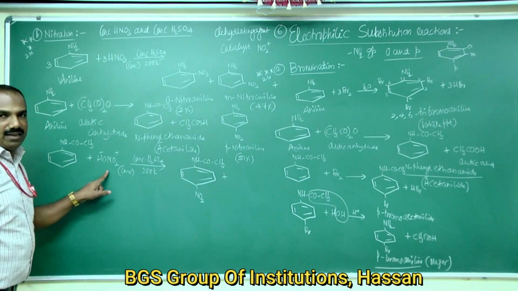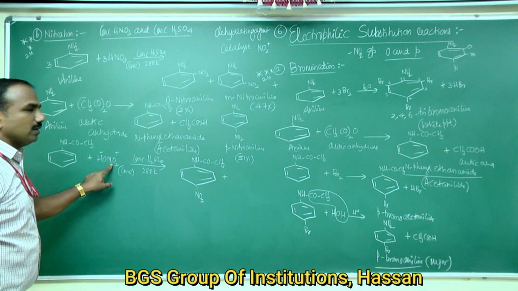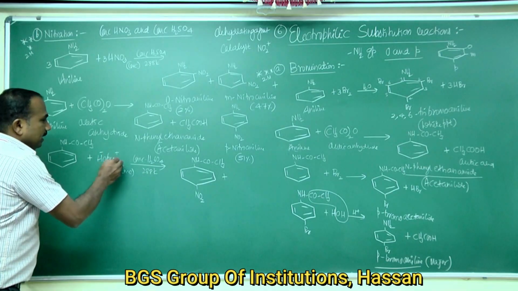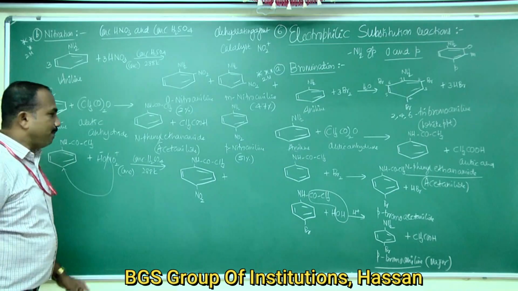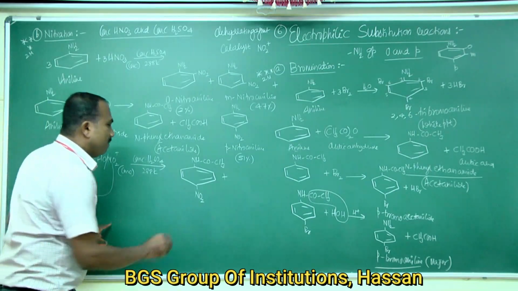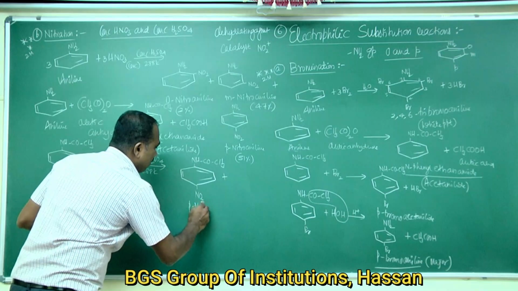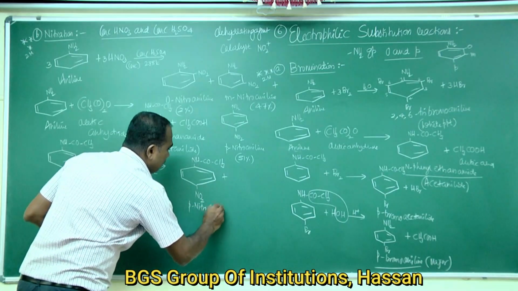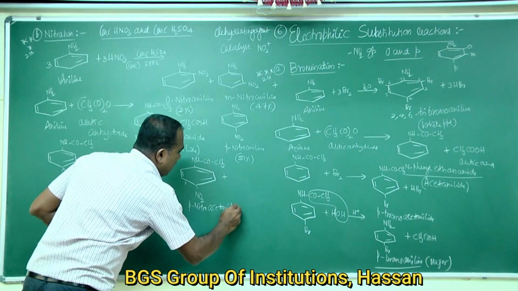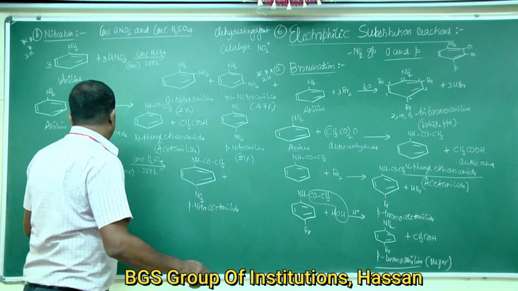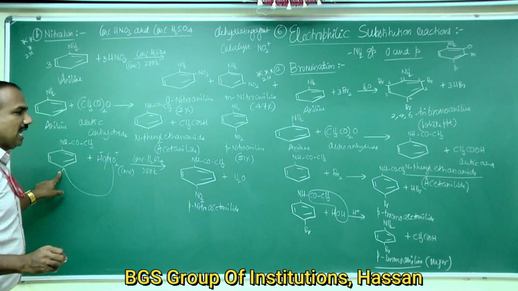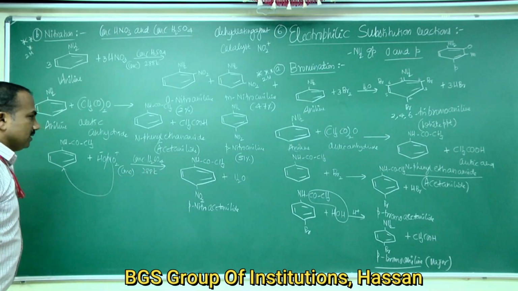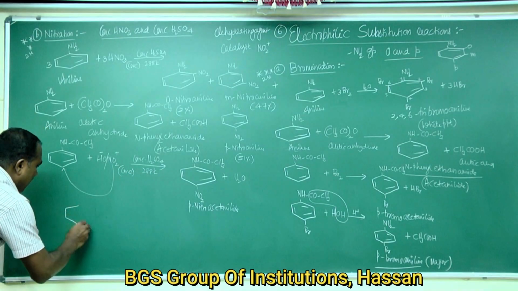I have split nitric acid as HO-NO2. Here NO2 acts as an electrophile, so it attacks at the para position to form para nitroacetanilide plus H2O. The OH combines with the proton to form water.